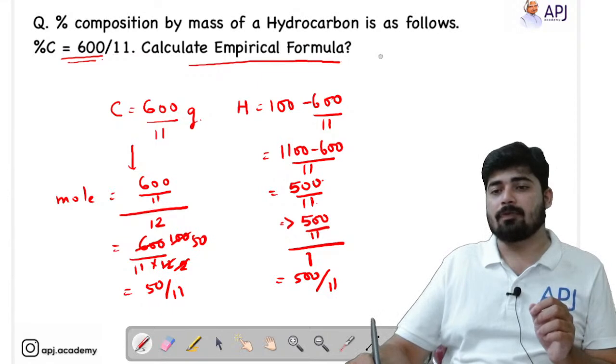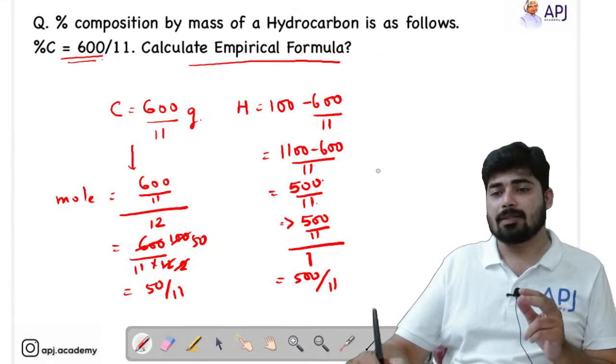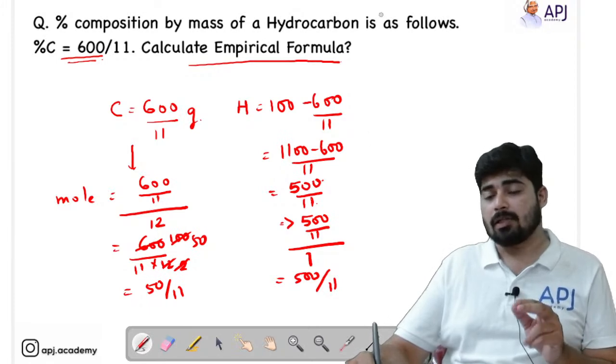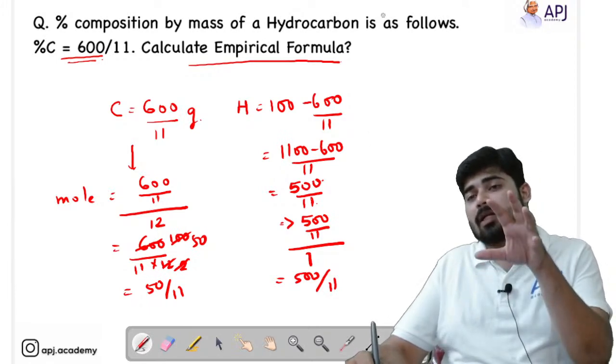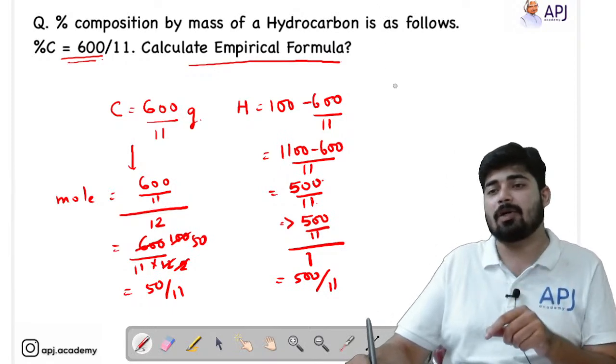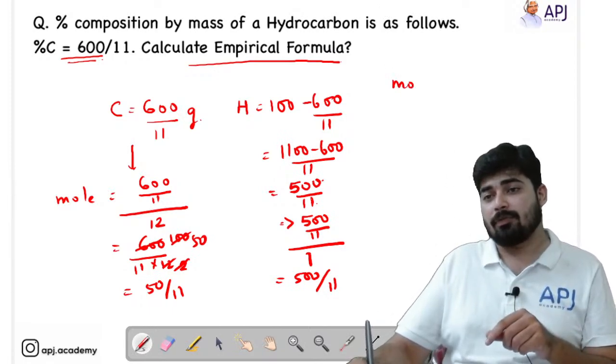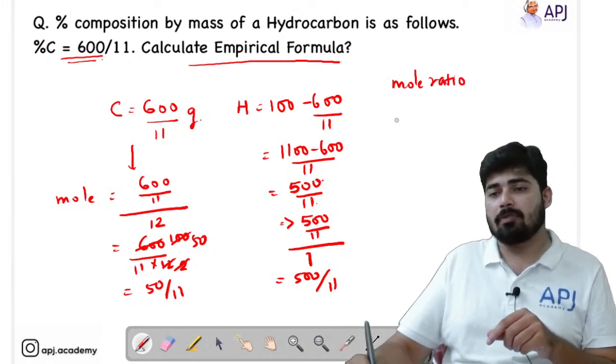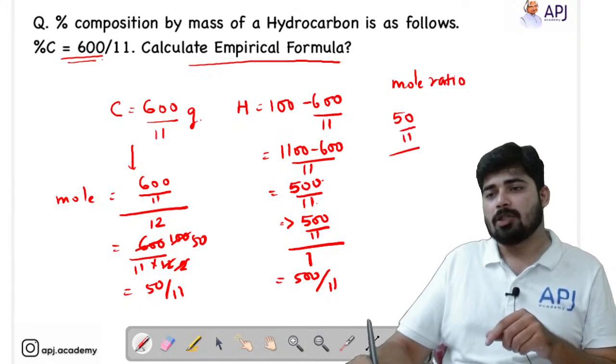We got 50 by 11 as the mole ratio of carbon and 500 by 11 as the mole ratio of hydrogen. Now we have to take the smallest mole value and divide by it in order to get the mole ratio. We got the moles, now we have to find the mole ratio. So 50 by 11 is the small value, so we can divide both the moles by 50 by 11.